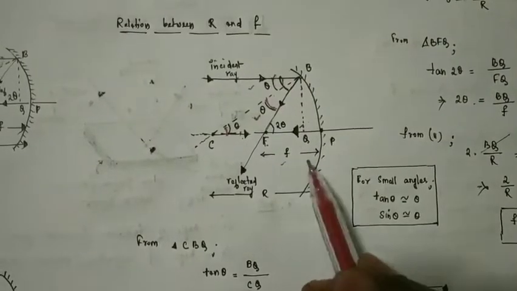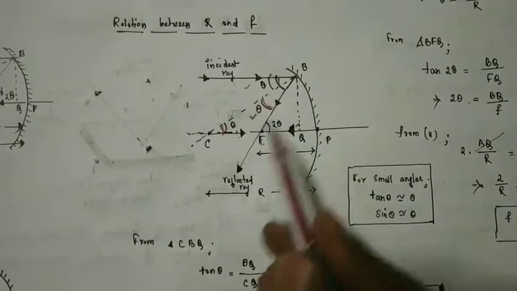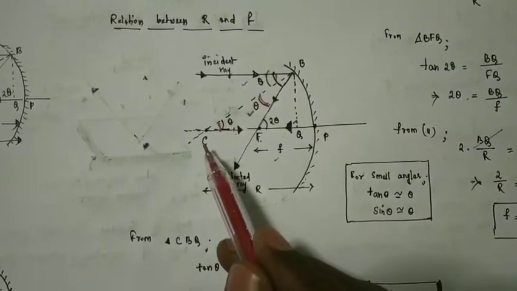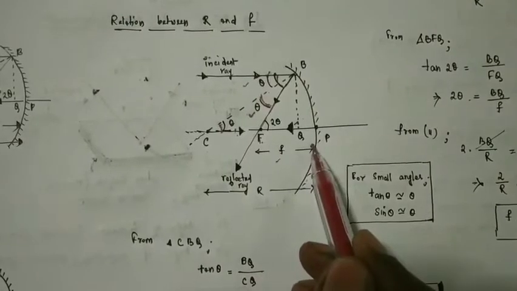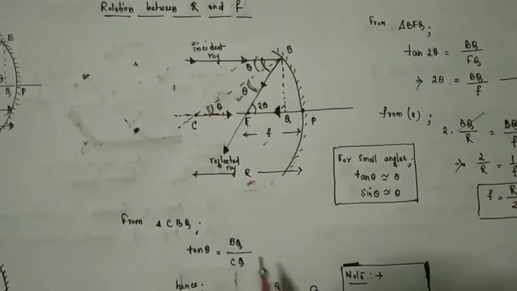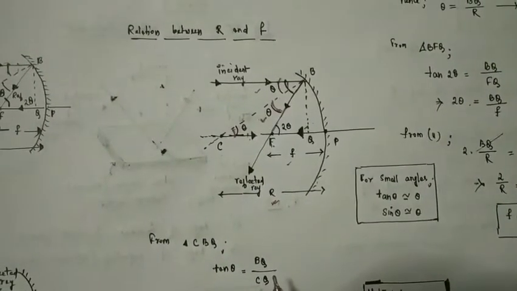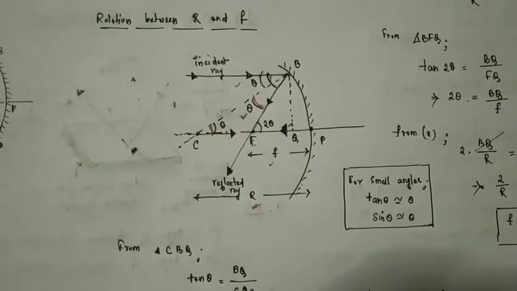And for the larger triangle BCQ, the distance from C to Q you can take as capital R, the radius, because we are neglecting this very small distance.